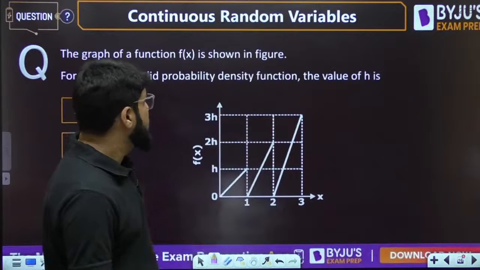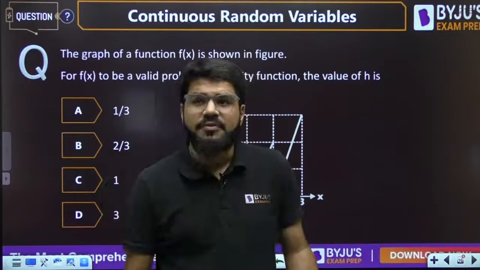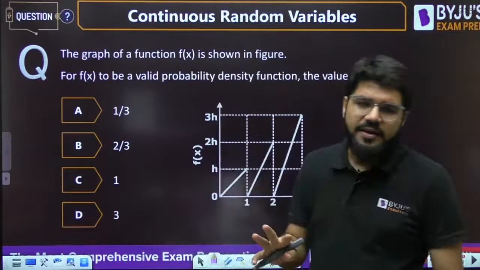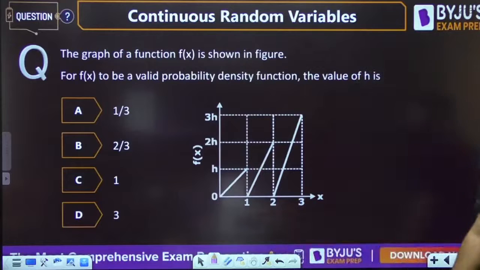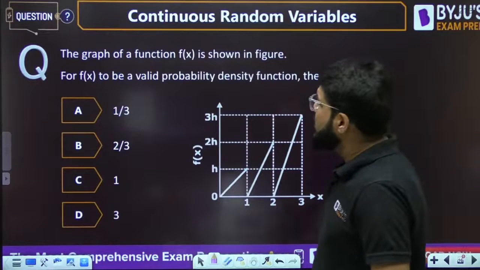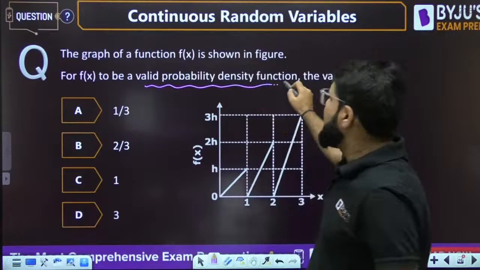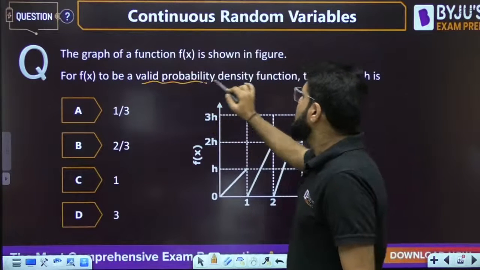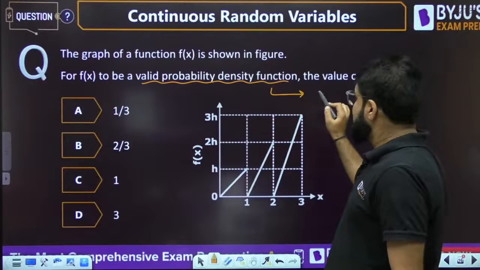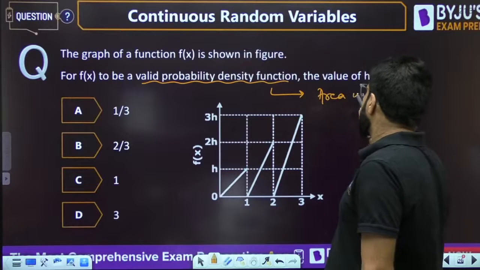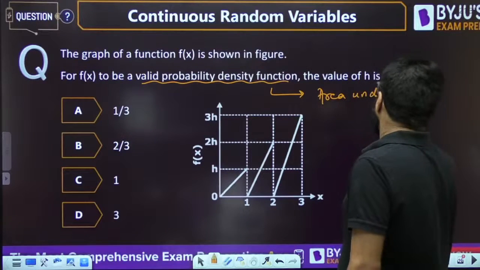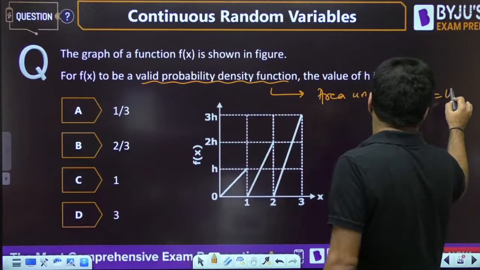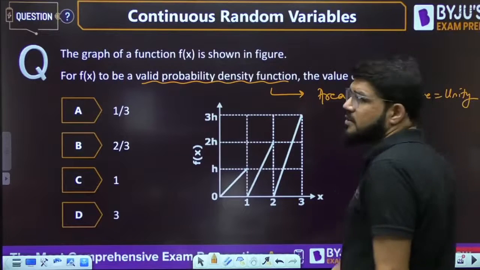The next question. As I told you, sometimes the question can be graphical, so it is even simpler. If the function is given, you are doing a little bit of integration, but for graphical it's even easier. The graph of a function f(x) is given. For it to be a valid probability density function, since the graph is given, you have to use that the area under the curve is unity. Area under the curve is equal to 1.